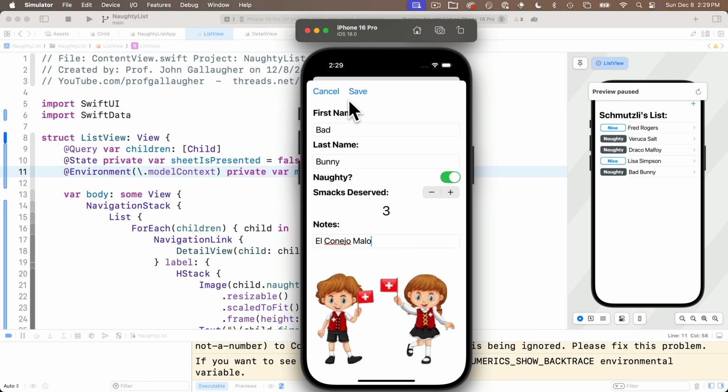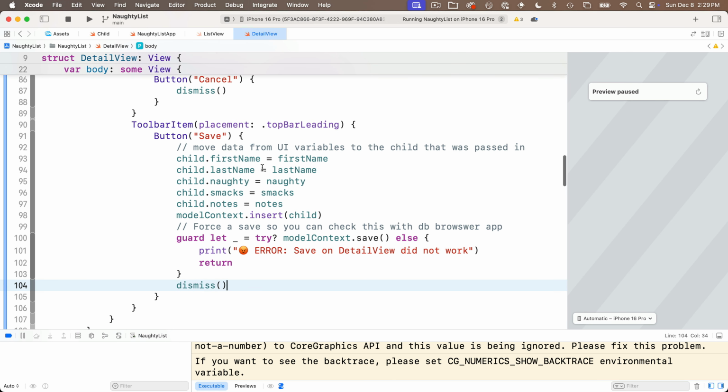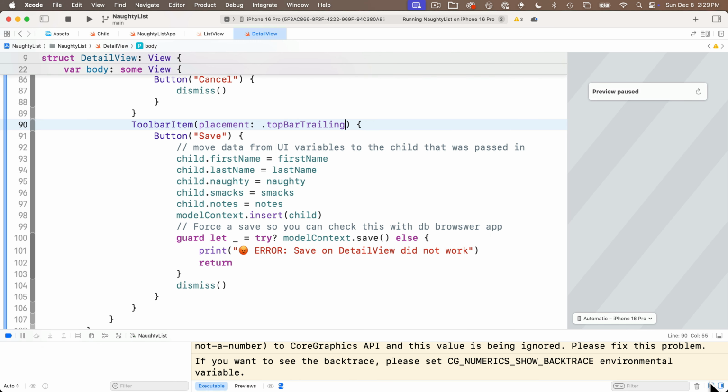And yes, that one thing I didn't like up here. So the save button, we set these both to top bar leading. I forgot to change this to top bar trailing. Let's do that now. Sorry about this. You probably don't have that problem. So let me build and run again.